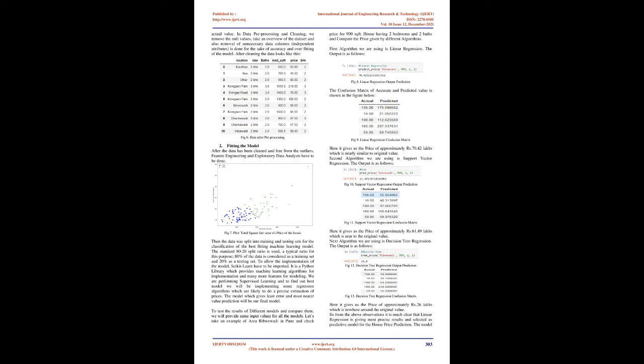The equation of simple linear regression is y = b0 + b1x, where b0 is the intercept, b1 is the coefficient or slope, x is the independent variable and y is the dependent variable. For multiple linear regression, b0 is the intercept, b1, b2, b3, b4, up to bn are the coefficients or slopes of the independent variables x1, x2, x3, x4, up to xn, and y is the dependent variable.